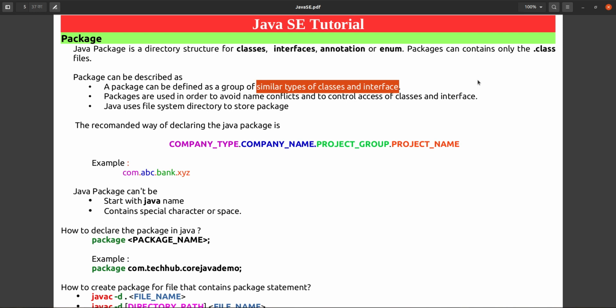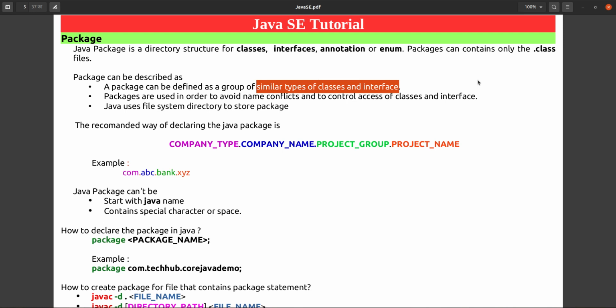Here, model and controller, or any DTO, adapter or service, according to their functionality we will put them in different directory structures.